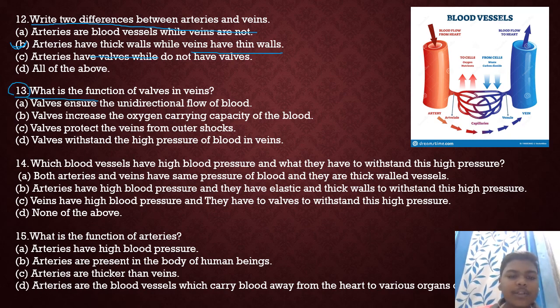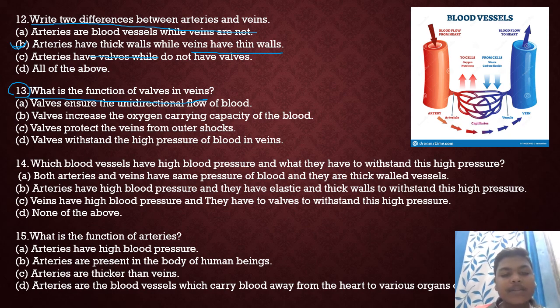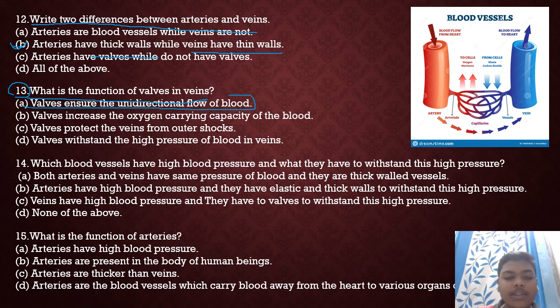Next question. What is the function of valves in veins? Valves ensure the unidirectional flow of blood. Valves increase the oxygen carrying capacity of the blood. Valves protect the veins from outer shocks, and valves withstand the high pressure of blood in veins. So the answer is valves ensure the unidirectional flow of blood. The third answer is option A.